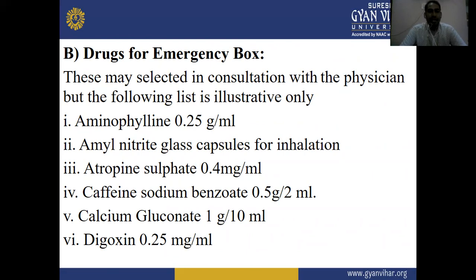These may be selected in consultation with the physician, but the following list is illustrative only: aminophylline injection 0.5 gram per ml, amyl nitrate glass capsules for inhalation, atropine sulfate 0.4 mg per ml, caffeine sodium benzoate 0.5 mg per 2 ml, calcium gluconate 1 gram per 10 ml, and digoxin 0.25 mg per ml are required in the emergency box.